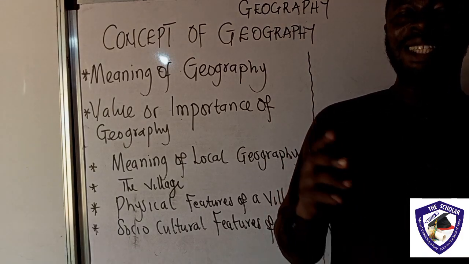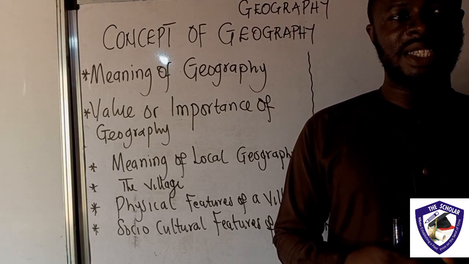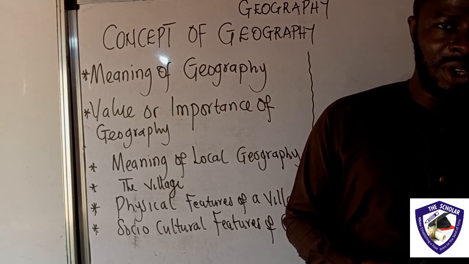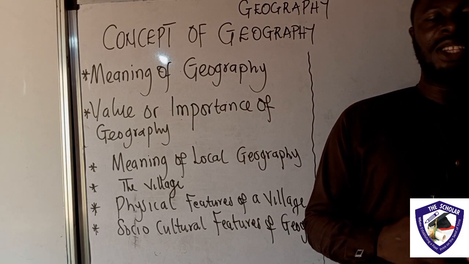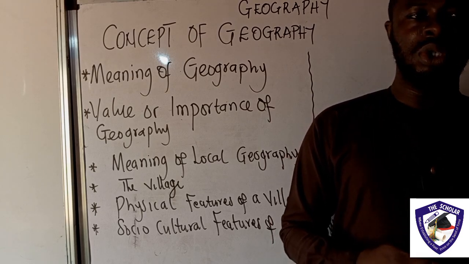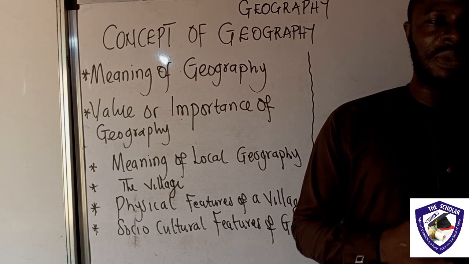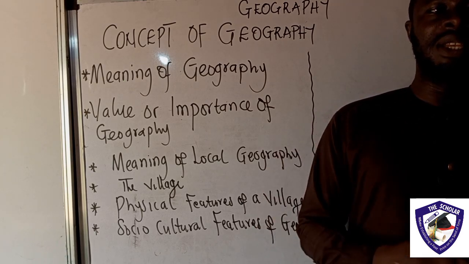With these two meanings, we can definitely say that geography is the description of the earth. But comprehensively, geography has to do with the study of people, their activities, places, and physical things around us. Physical things within the earth.